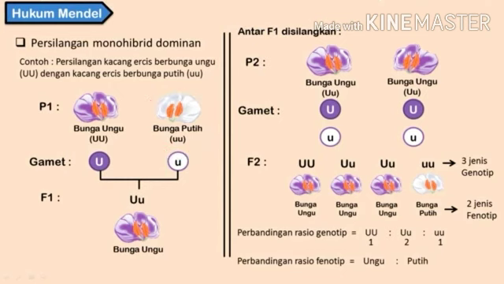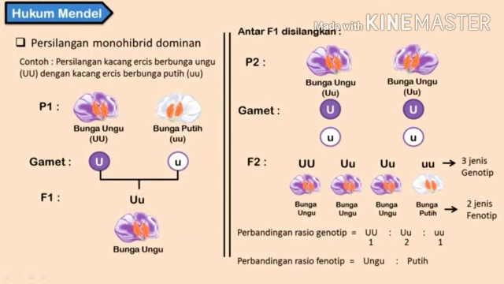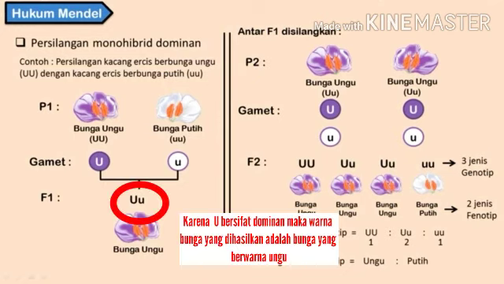Each individual will produce gametes. The purple flower will produce gametes that carry the allele U big, and the white flower will produce gametes which carry the allele U small. When we cross them, they produce a child with the genotype U big, U small. The child result we call F1 or filial 1. Because U big is dominant, the flower color is purple.